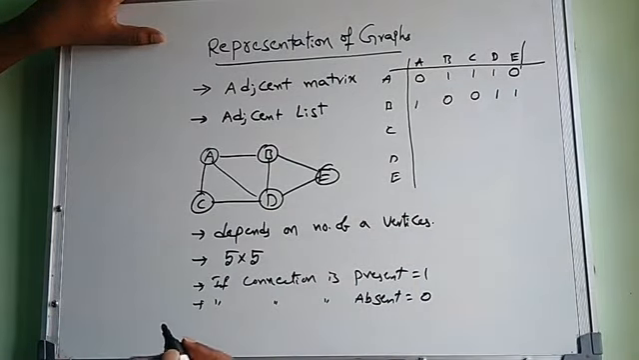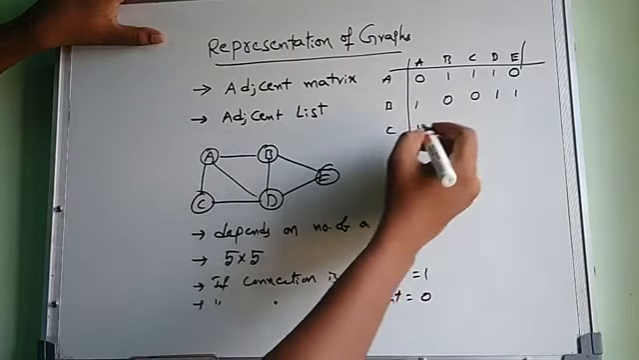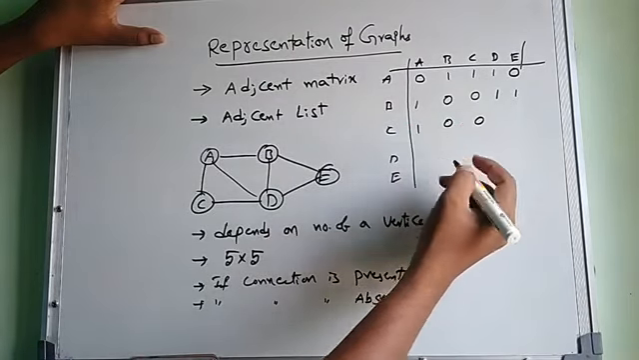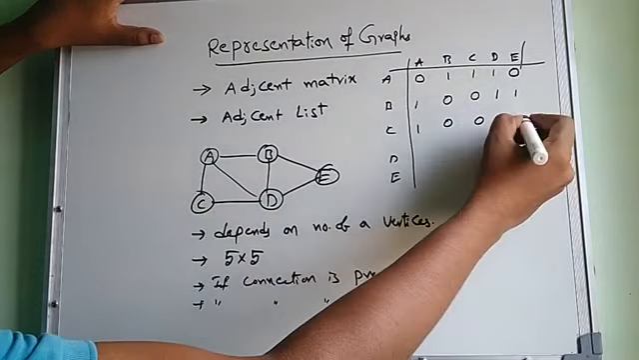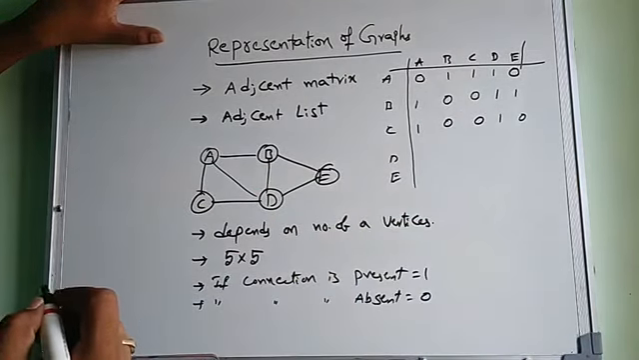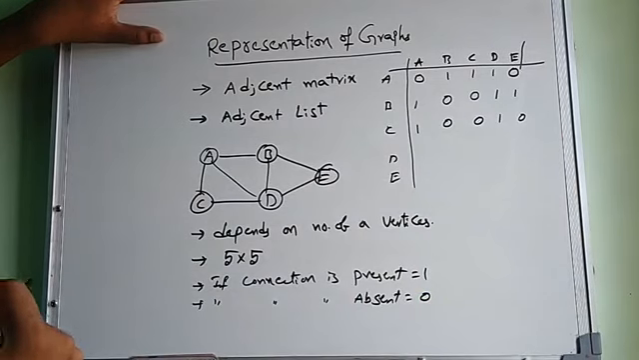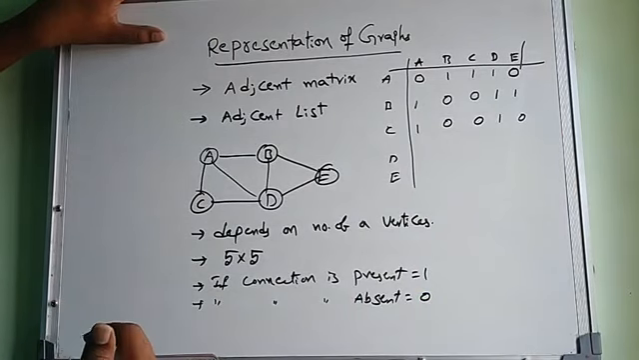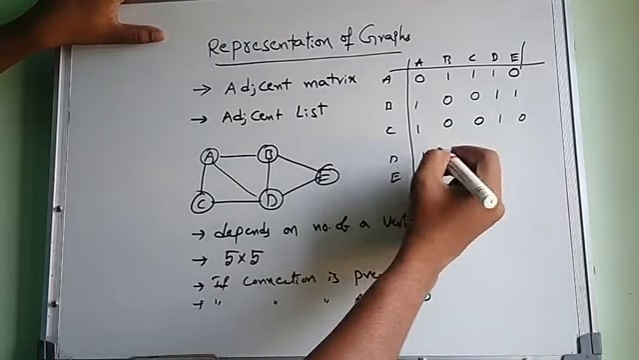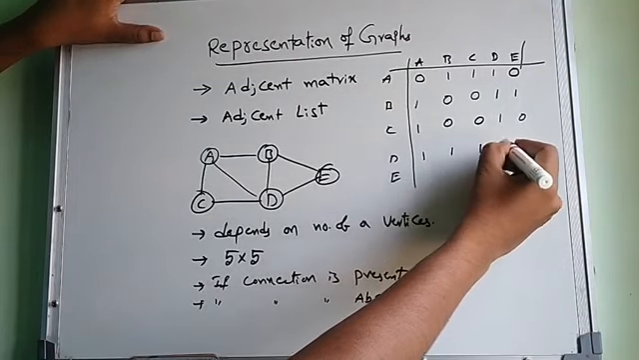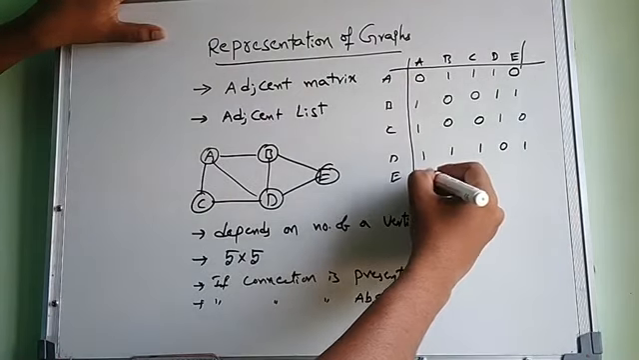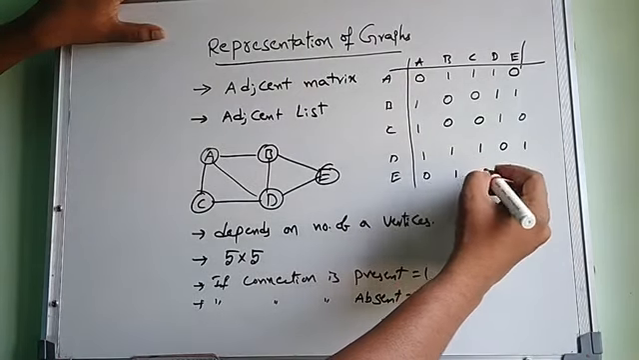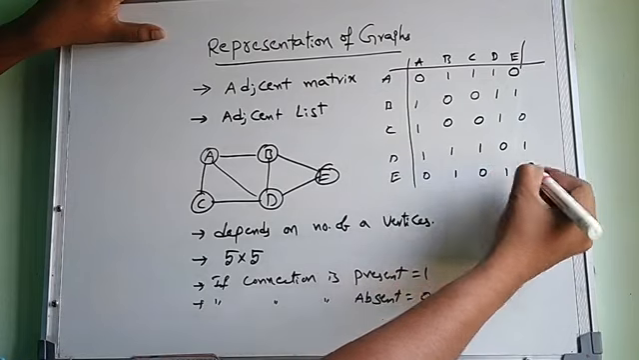Next, C to A, connection is there. C to B, no connection. C to C, no connection. C to D, connection is there. C to E, no connection. Okay, so D to A connection is there, D to B, D to C, D to E. Okay, E to A, E to B, E to C, E to D.